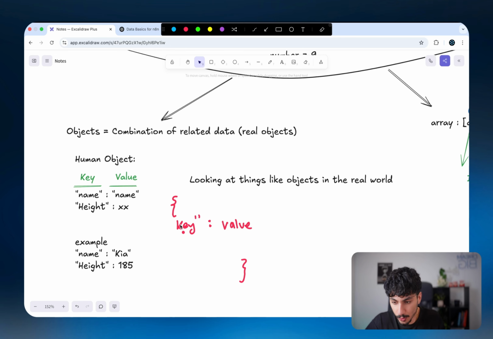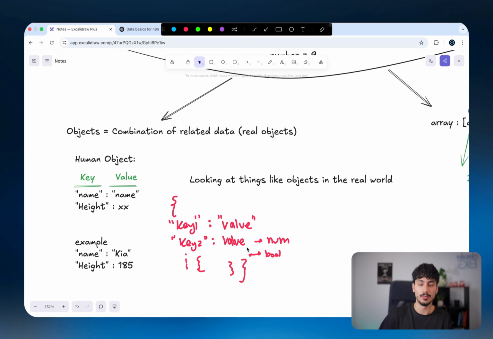So the keys would always be wrapped in quotation marks, similar to a string. So if we have key 1, that's here. Then we have key 2, that could be here, key 3, and so on and so forth. And then you would have, I believe this is called a colon, and you would have the value associated with each of those keys. In this case, key 1 could be a string, but key 2 could well and truly be a number. Key 3 could be a Boolean. Key 4 could literally be another object. So you can have another object within this object. And I'll give you an example of that shortly.